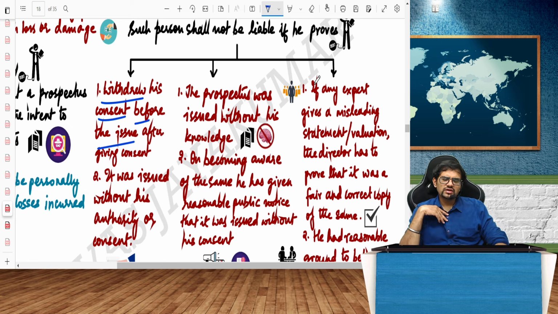Basically, if I am an expert who has signed or given a certification, and later I get to know more details about the company which I had not known before, then immediately I will withdraw my consent. If I withdraw my consent, tomorrow if any misstatement happens, I am protected.